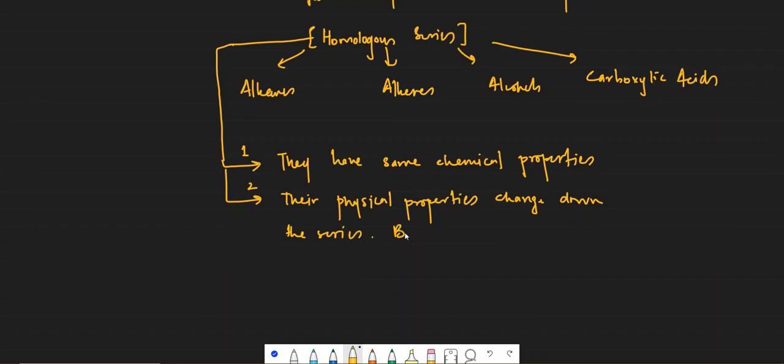Boiling points increase down the series. Going down the series means the molecules are getting bigger, and when molecules are getting bigger, boiling points increase.